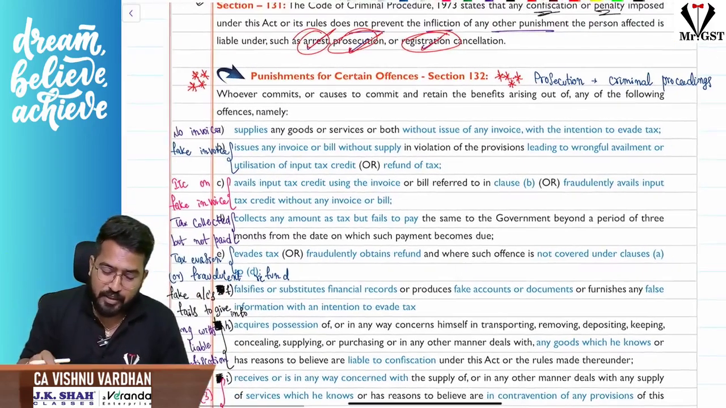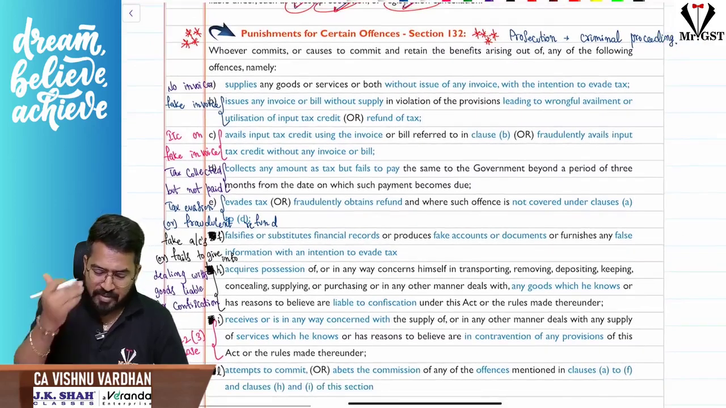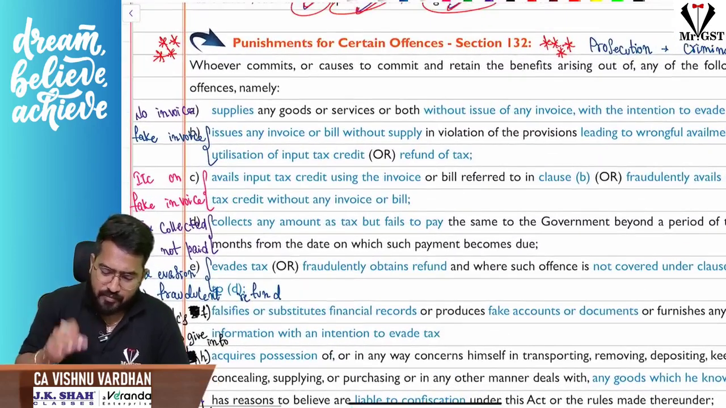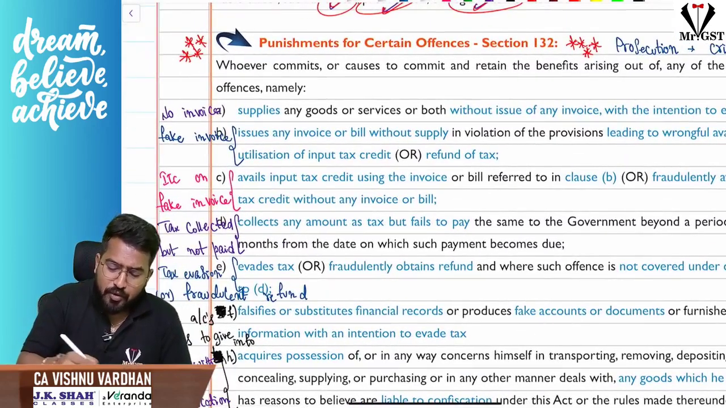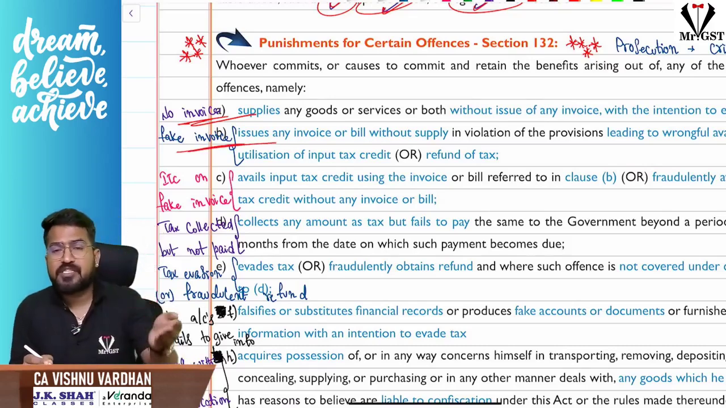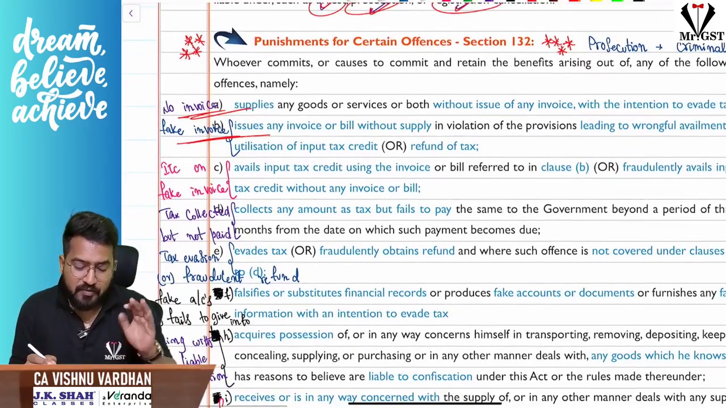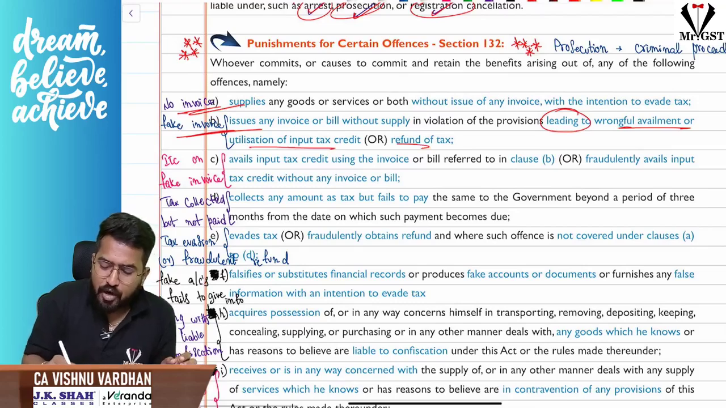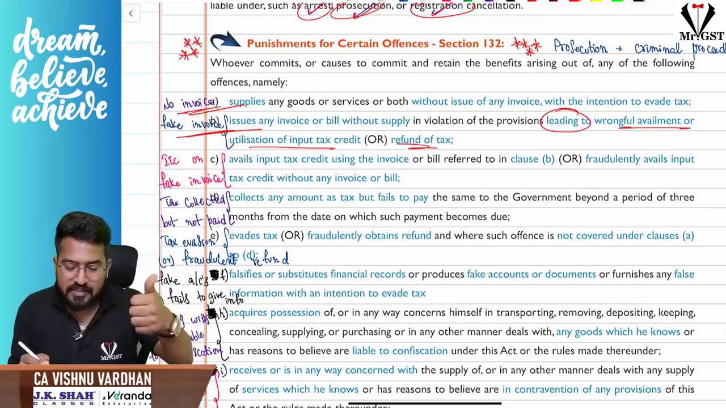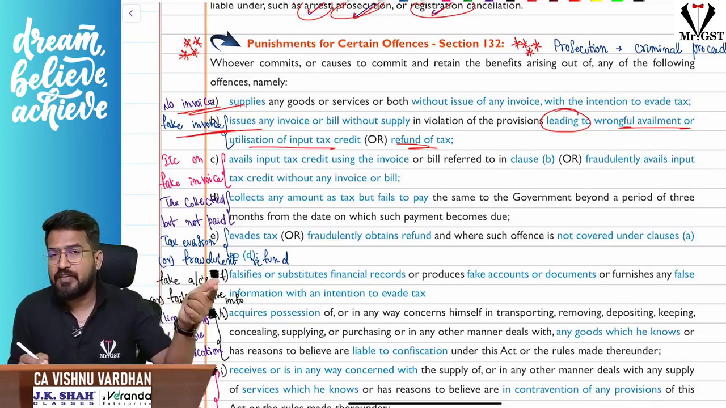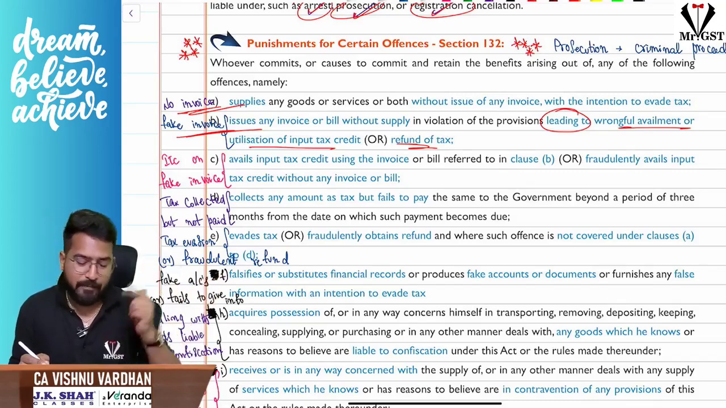When will section 132 come into the picture? Very very important, please remember. Sir, what are the cases where section 132 will be triggered? First, you have not issued any invoice but you are making the supplies. Next one, you are issuing invoices without making any supplies, that is fake invoices, which is leading, and that is what is important, to wrongful availment of ITC or refund of tax. So first, you are making a supply and not issuing any invoice. Next, you are issuing the invoice but not making any supply, because of which wrongful availment of ITC or refund of tax is happening. That is the case.